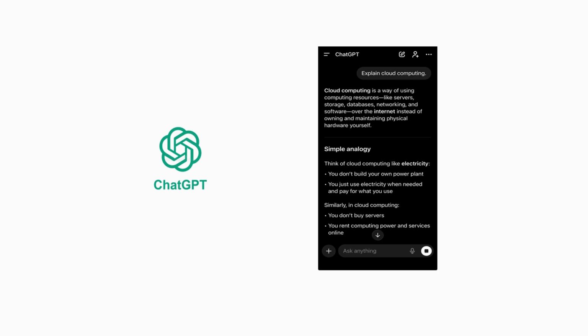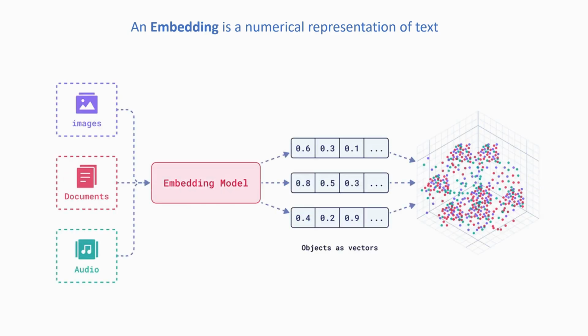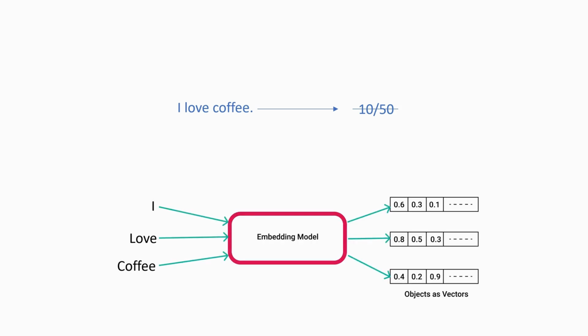In simple terms, an embedding is a numerical representation of text. It converts words or sentences into numbers so that machines can understand and work with them. Let's take an example. Suppose we have the sentence I love coffee. We can't just convert this into a single number like 10 or 50. That would lose all meaning. Instead, the AI converts each word into a set of numbers that capture meaning, context, and relationship with other words.